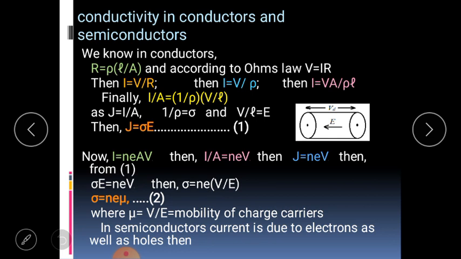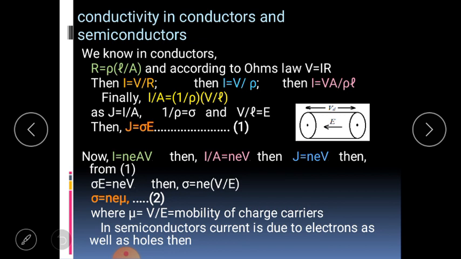Then it gives I is equal to V divided by R. And further we are going to find the situation I is equal to V divided by rho L divided by A. That simplifies as I divided by A is equal to 1 divided by rho into V divided by L.